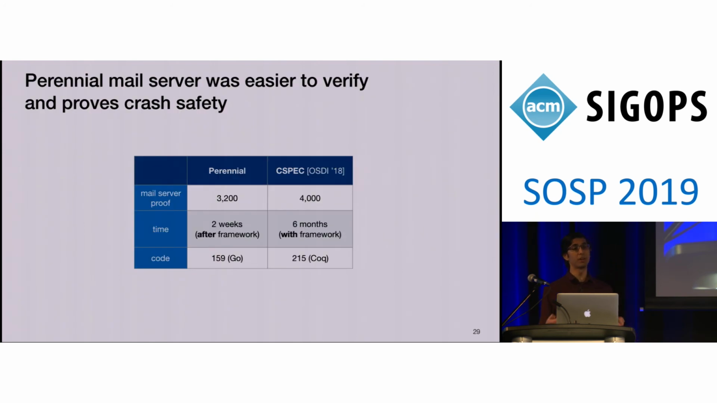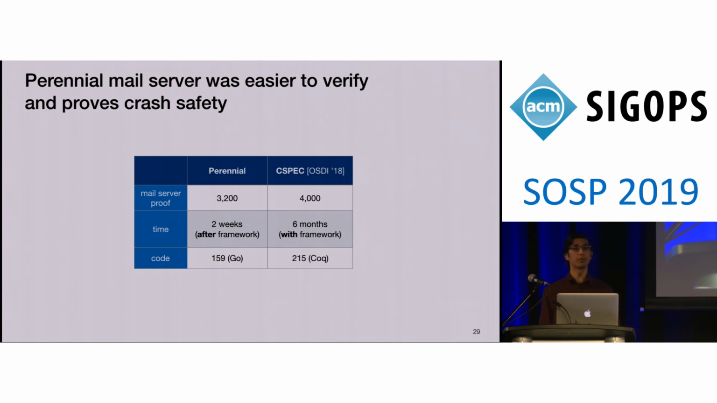It turns out that the Perennial mail server was actually easier to verify in Perennial, even though it also proves crash safety. We have fewer lines of proof code, and it took a lot less time. The Perennial mail server took about 2 weeks to verify, while the CSpec mail server was verified in conjunction with the framework over the course of 6 months. And that code is actually shorter. This is mainly because it's written in Go. It actually has the same functionality as the mail server in CSpec.